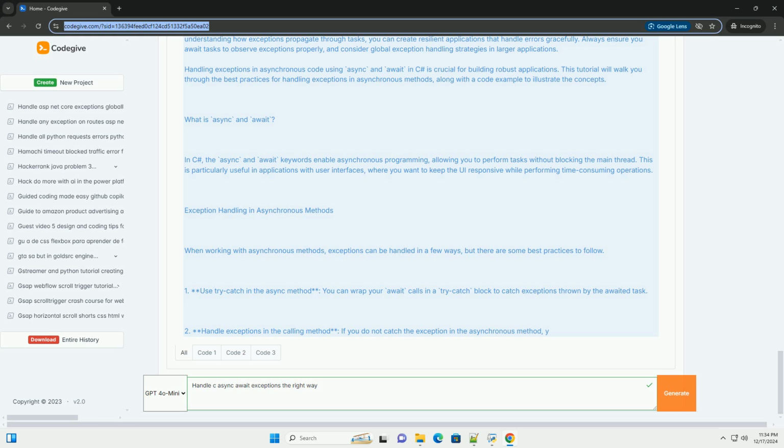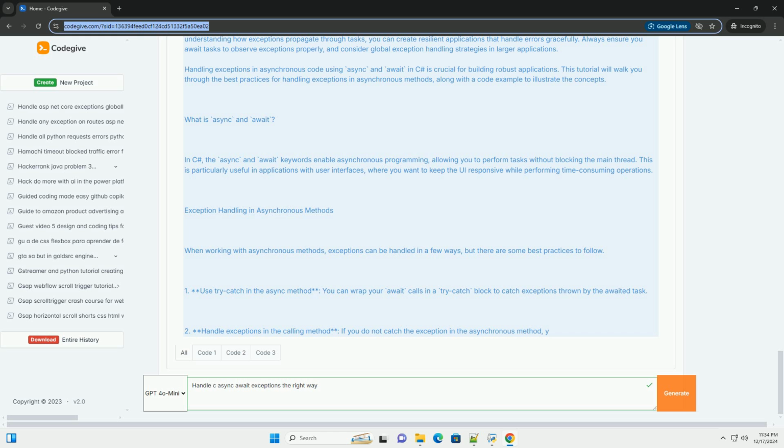It first attempts to fetch data from the provided URL. If an HttpRequestException occurs, for example, if the URL is unreachable, it logs the error and rethrows the exception. A generic exception catch block is also included to handle any other unexpected exceptions, logging the error and rethrowing it.